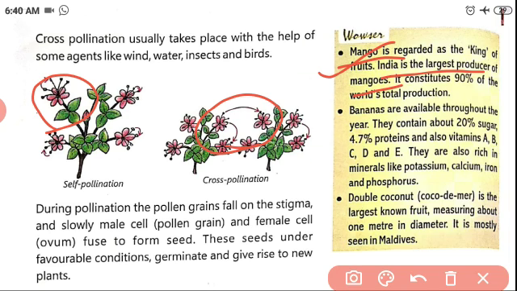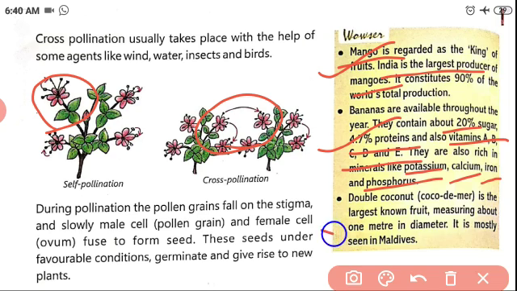What is the next one? About banana. Banana contains 20% sugar, 4.7% protein, and also vitamins A, B, C, T, and E. Not only this, children, it is also rich in minerals like potassium, calcium, iron, and phosphorus.